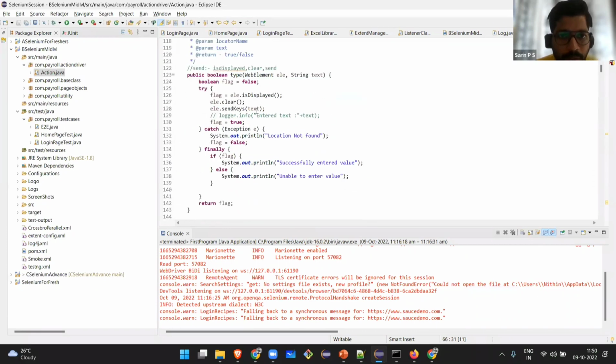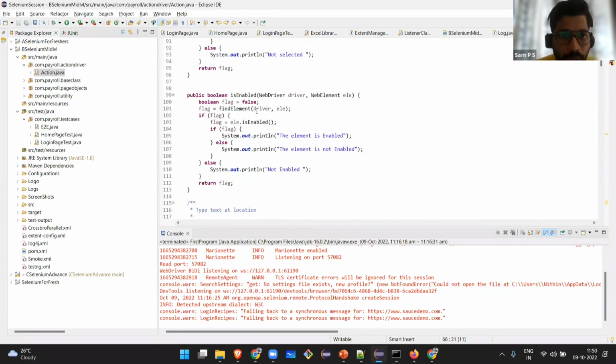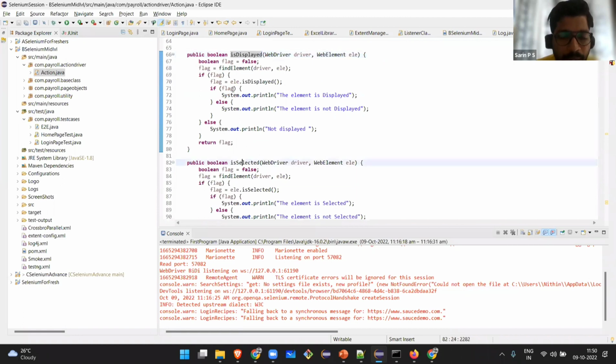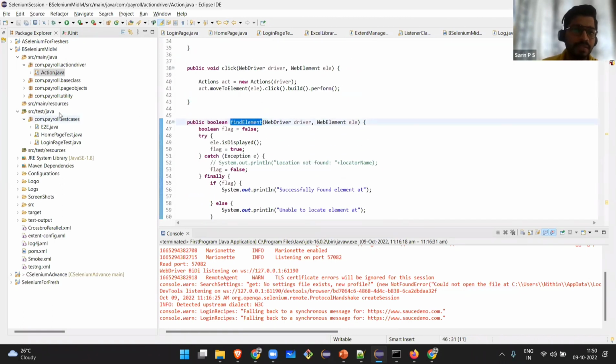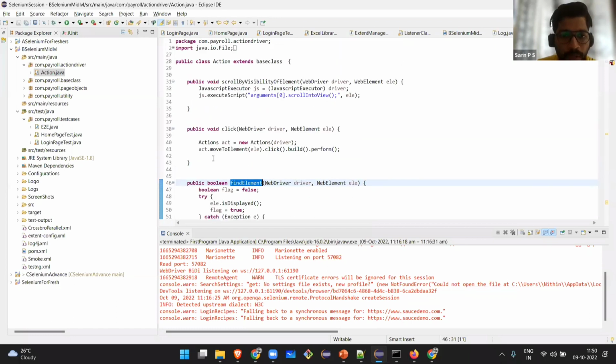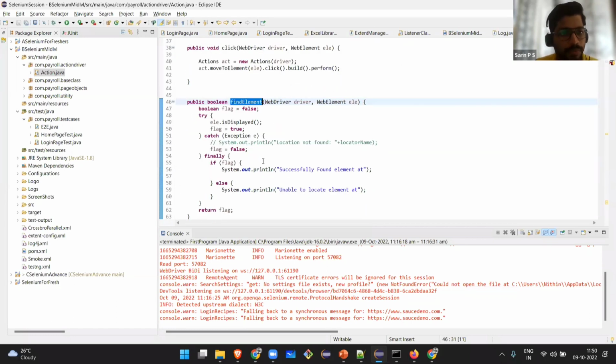All the methods have been put under one class. Is selected, is clickable, all these are Selenium methods. Find element, everything is under this one action class. Rather than writing it again, the reason I'm keeping it under this class is reusability. Whenever I want to use it, I just need to call this method name only. All other things are being handled inside this function itself.